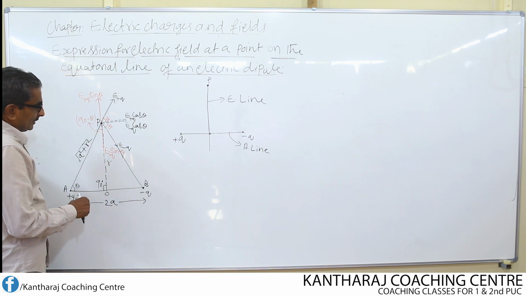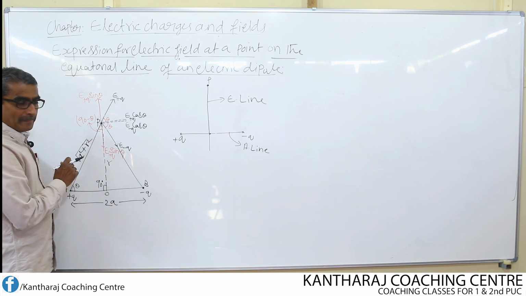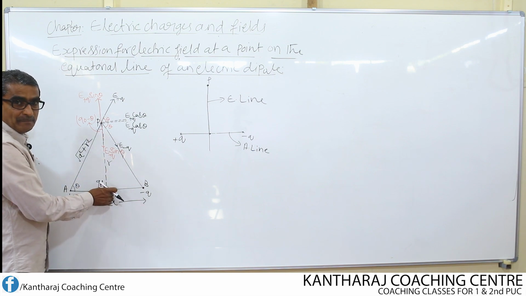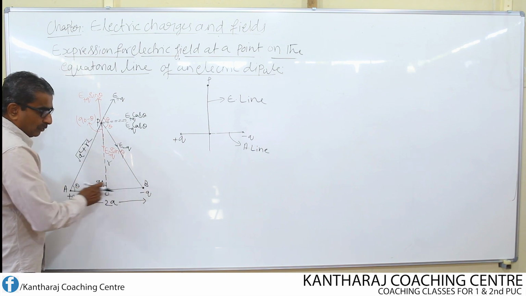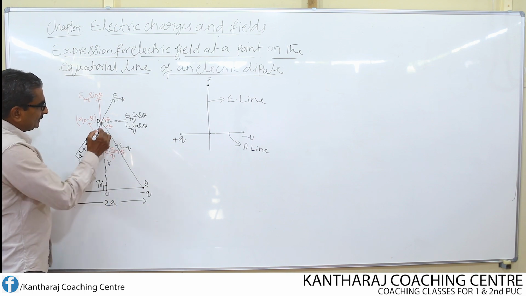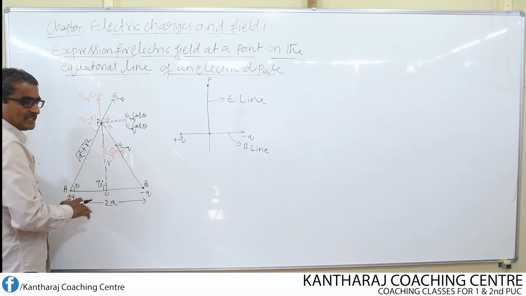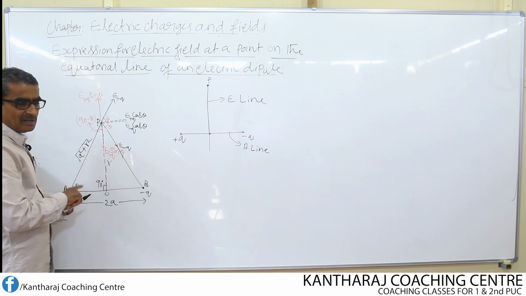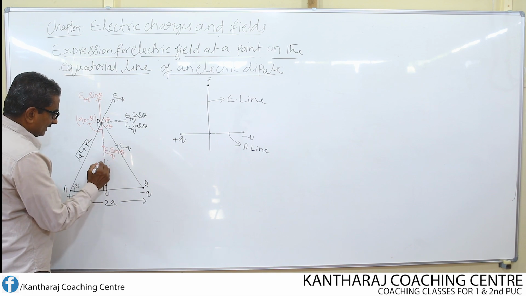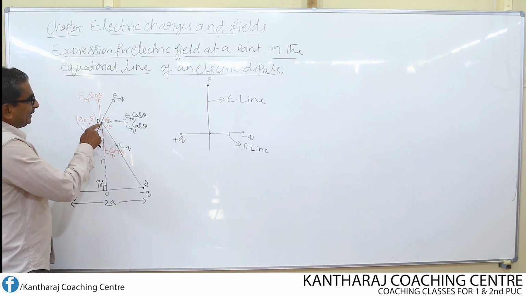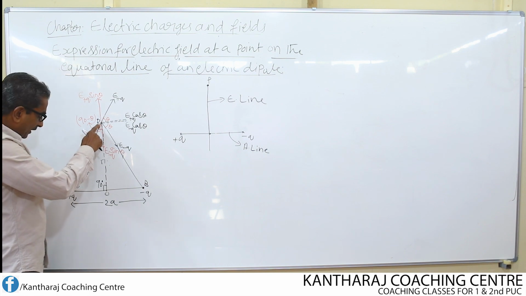Next, let this point P be at a distance r from the midpoint of the dipole. What is the midpoint of the dipole? From here to this point, this total distance is equal to r. So let us write r here. Then find out the electric field at the point P